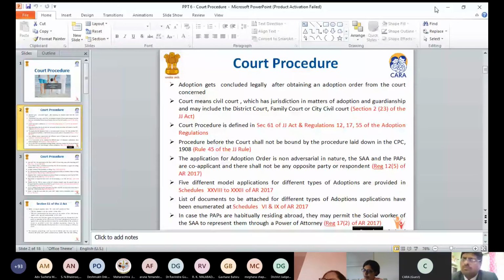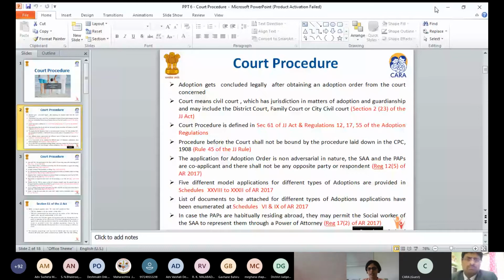Then, regarding relative adoption, one judge put the question that the scope of relative adoption is very limited as far as the JJ Act is concerned, because the definition of relative is very narrow and not many persons are covered in it. If relatives are adopting a child of a relative and go to the registrars to register the adoption deed, the registrars ask them to obtain the court's order.